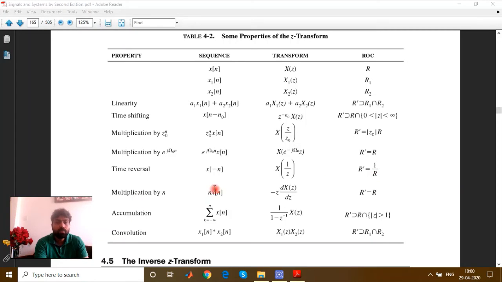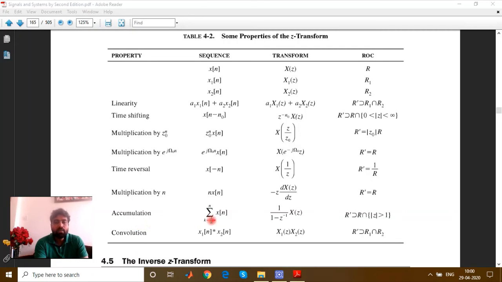Multiplication by n. If you have n x[n], this is a very important property. In this case it will simply be multiplied with z dX(z)/dz. If you have X(z), just differentiate it and multiply it with minus z. And the region of convergence remains the same, it has no change.